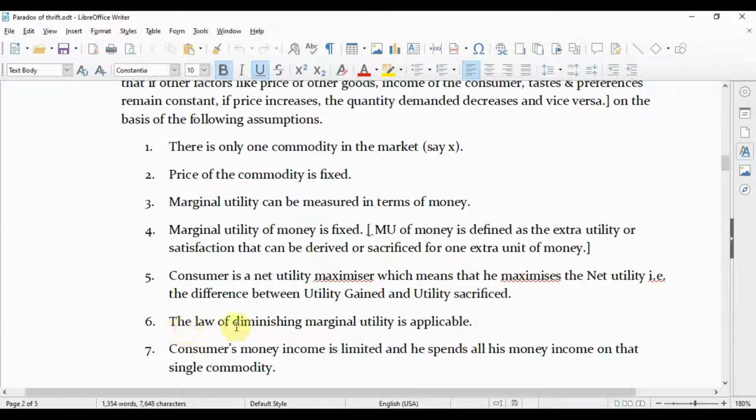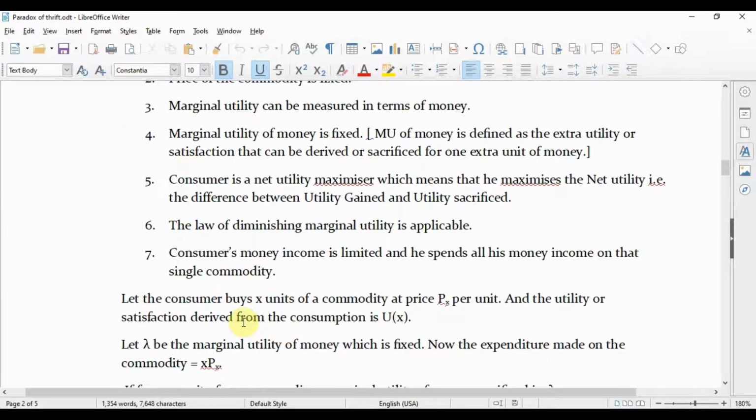Number 6, the law of diminishing marginal utility is applicable. Number 7, the consumer's money income is limited and he spends all his money income on that single commodity. Please note that here we assume a single commodity model, that is, we only have one commodity and the consumer spends all his money income on that single commodity.